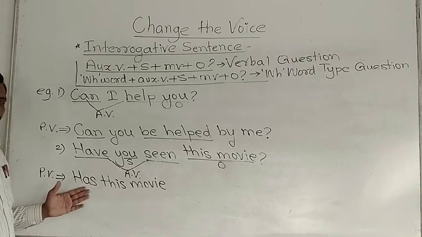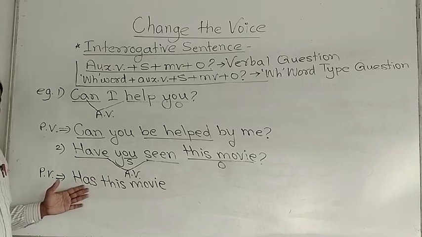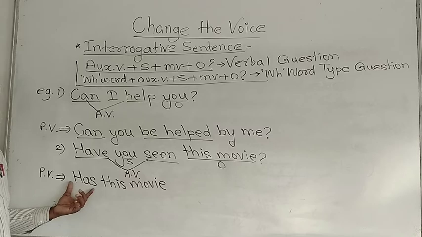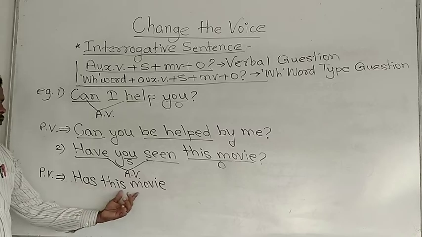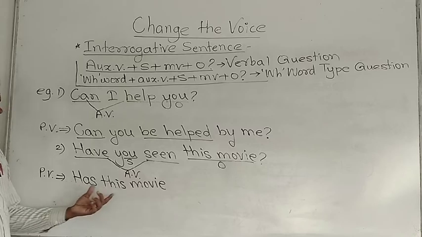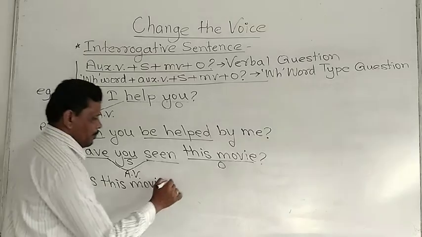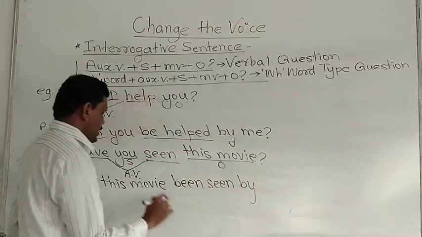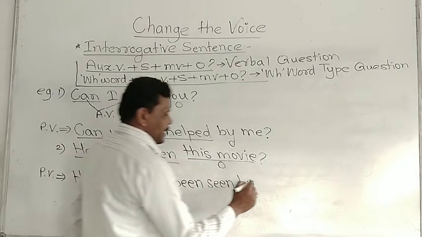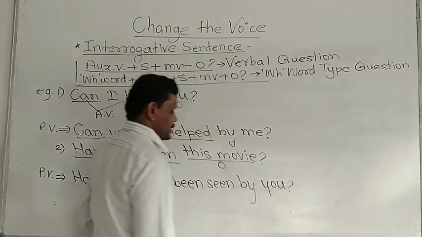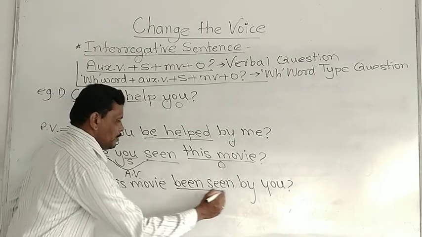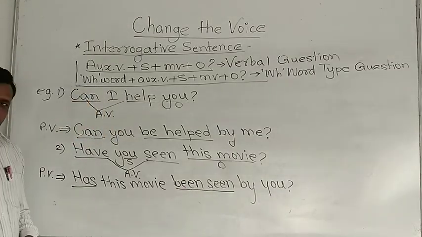Our passive voice should begin with that same structure. The auxiliary verb should be there. Has is an auxiliary verb that follows this singular subject. Has this movie been seen by you, and you should be placed at the end. This is the passive voice. Has plus been plus V3, this is the passive voice.